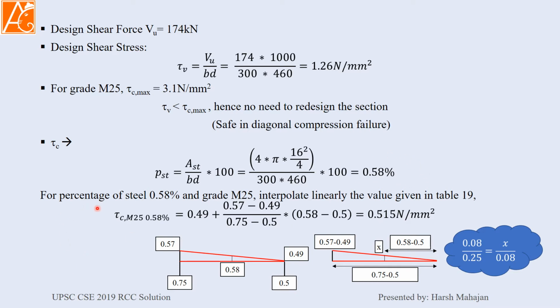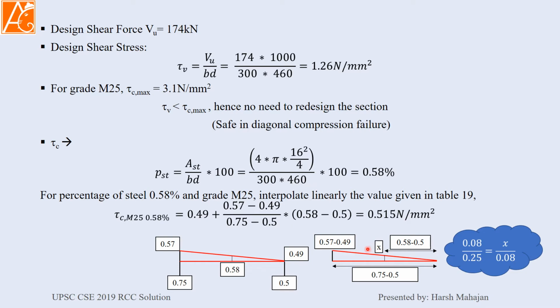So for percentage of steel 0.58 and grade M25, we can interpolate linearly the values given in that table. For 0.5, it is given 0.49, and for 0.75%, the value of tau C is 0.57. So we can linearly interpolate it. It is very easy.